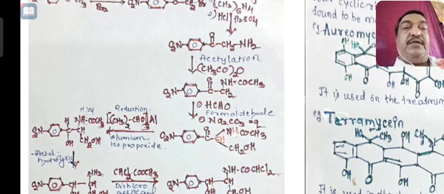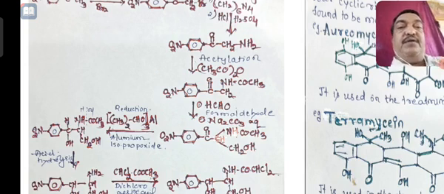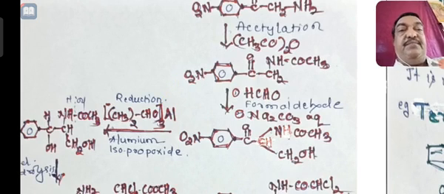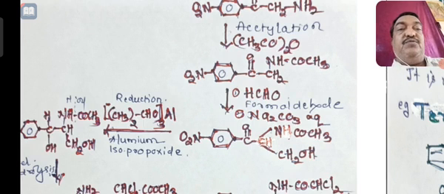Then this product is subjected to reduction using a specific reducing agent, aluminum isopropoxide, (CH3)2CHO thrice bracket Al.